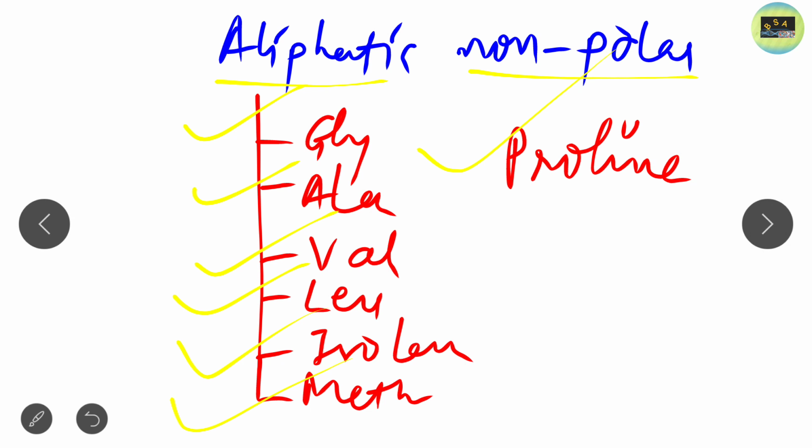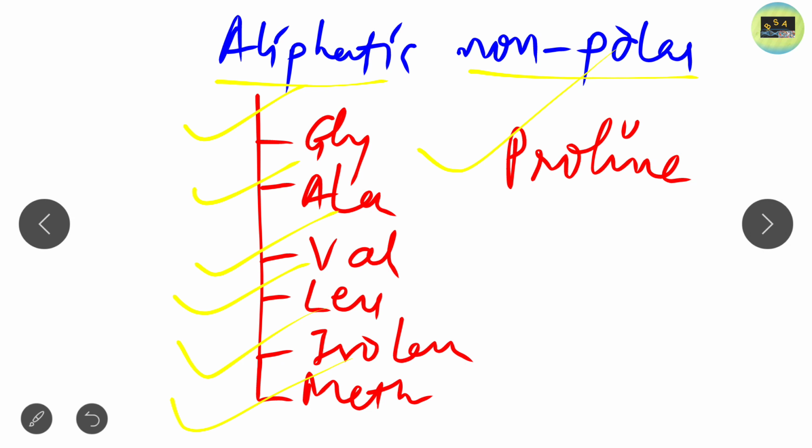In our upcoming lectures we will explain all these amino acids in detail: their structures, their single letter codes, how to remember them, and some of their functions. So these are the 7 amino acids present in aliphatic non-polar.